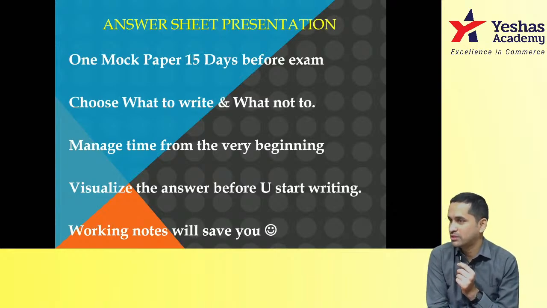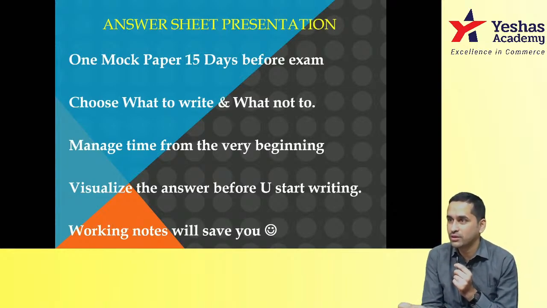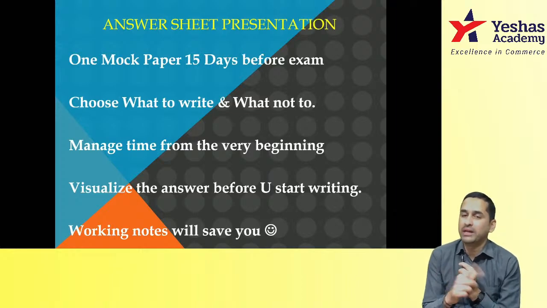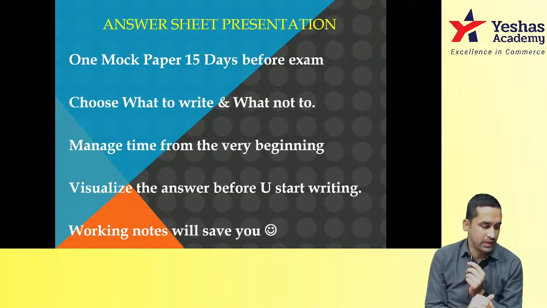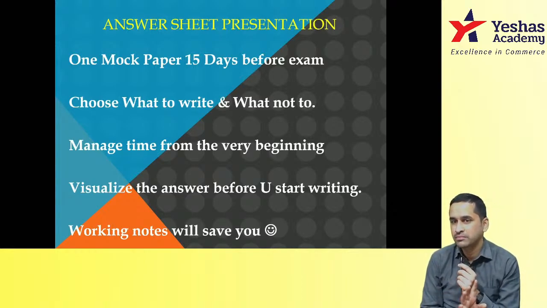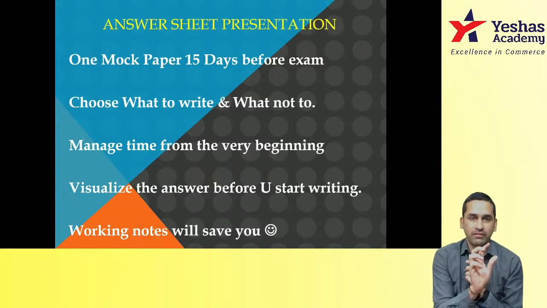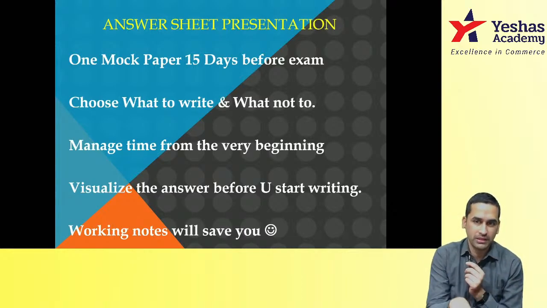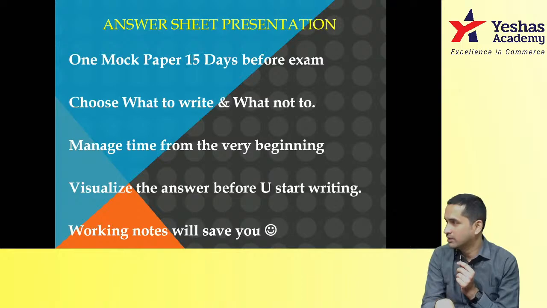Receiver, giver, what is coming in, what is going out. This concept is what they check. And by the way, in the software used in the real world, if you give a wrong journal entry, it will give you a wrong balance sheet. Then also it will give you a balance sheet. Cash will be in liability, capital will be in asset. It will give you a balance sheet. That means they will only check whether the student knows the approach, whether he is fundamentally strong in the concepts.